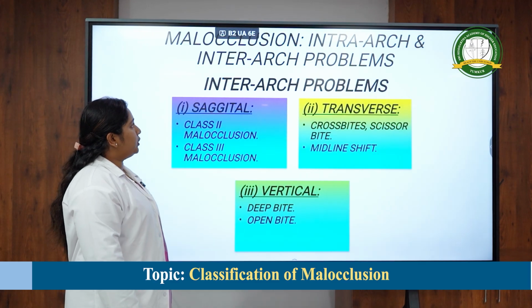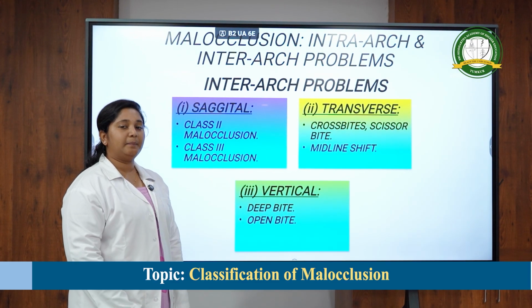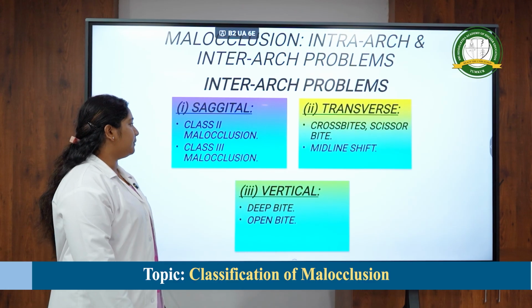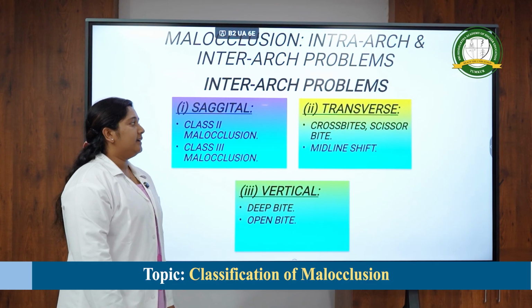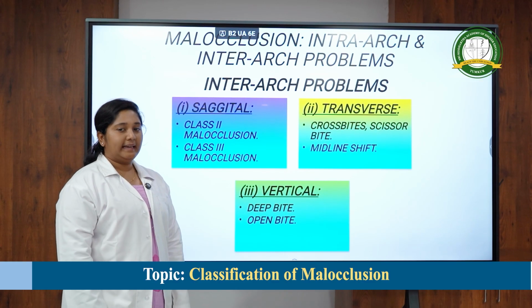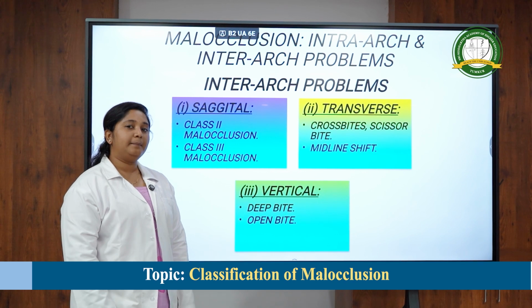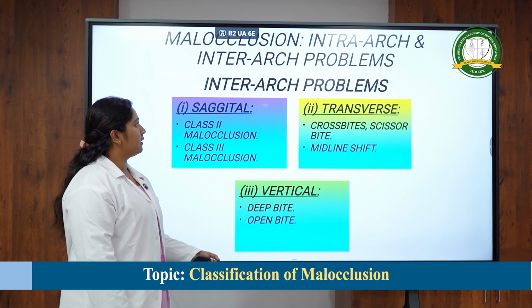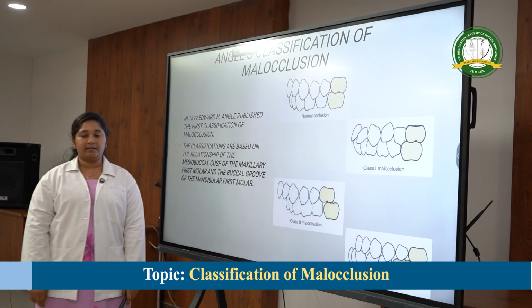Now coming to inter-arch problems. In the sagittal plane, that is your anteroposterior relationship, this includes class 2 malocclusion and class 3 malocclusion. Transverse problems include your crossbite, scissor bite or a midline shift, and the vertical malocclusions include your deep bite and open bite.